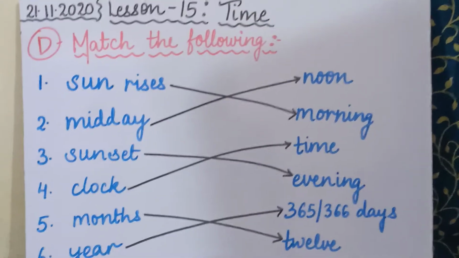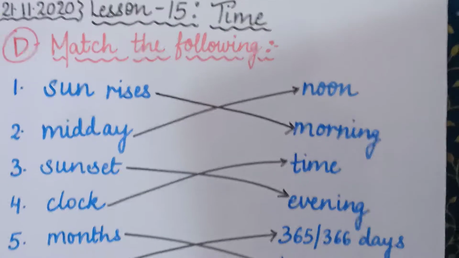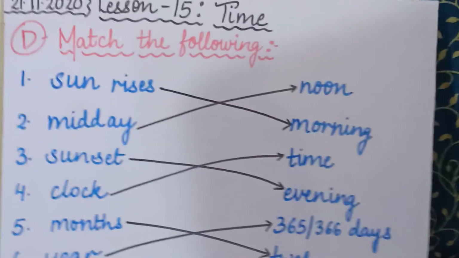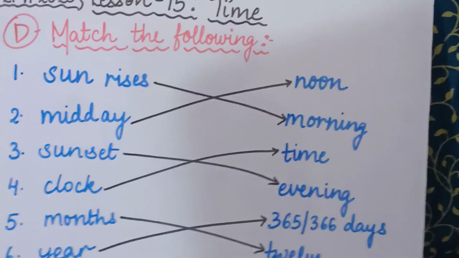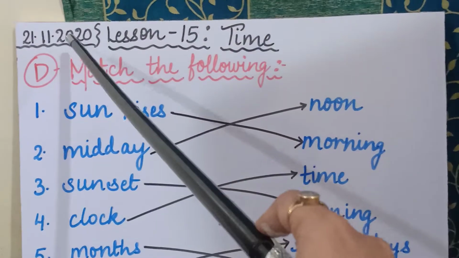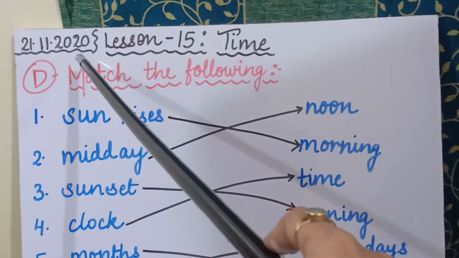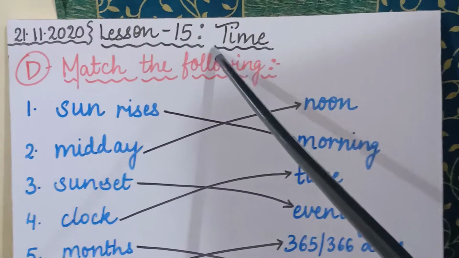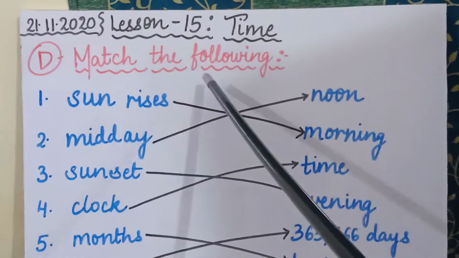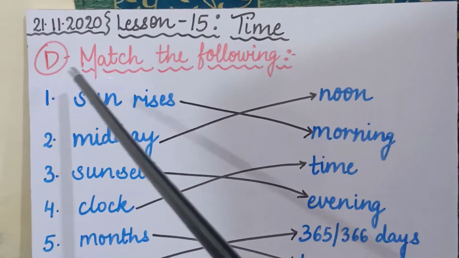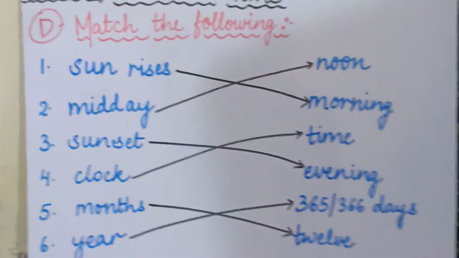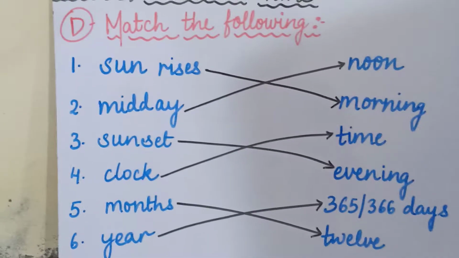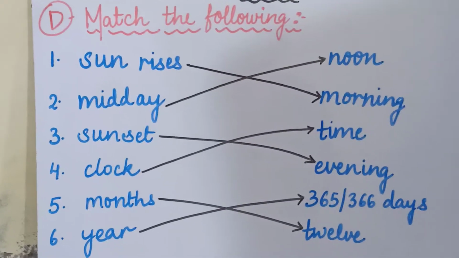As you all know, today we are going to start with the fourth part, that is the D part, match the following. You have to start the new topic from a new page. So today you will write down today's date, 21/11/2020. Then you will write down the heading of the chapter, lesson number 15, time, and then in the second line you will give the heading part D, match the following. Is that clear? Now children, in match the following I always explain to you first, and then I always give you an assignment.